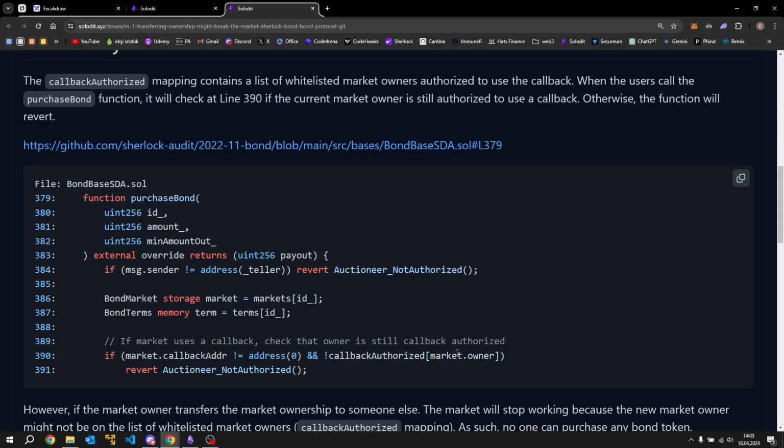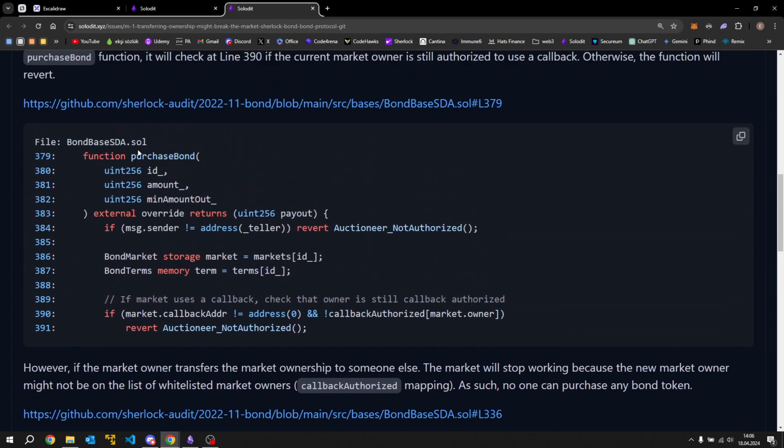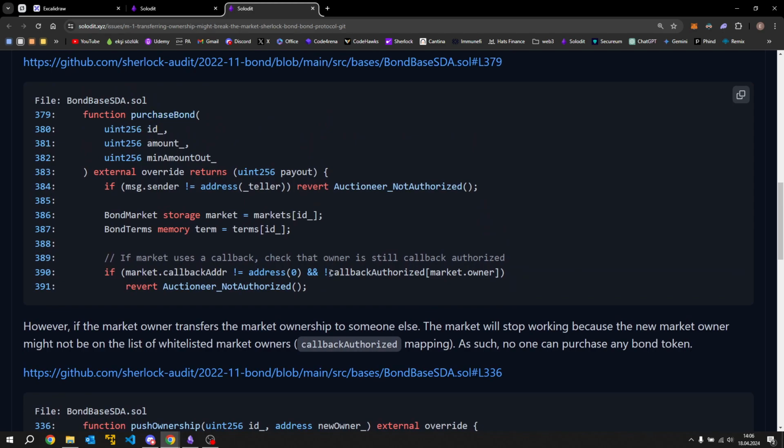Basically, this market owner must have the callback authorized role. Otherwise, users cannot run this function. And there is a push ownership function. If the market owner transfers the market ownership to someone else who does not have the callback authorized role, then the purchase bond function will always revert because the new owner does not have this role.